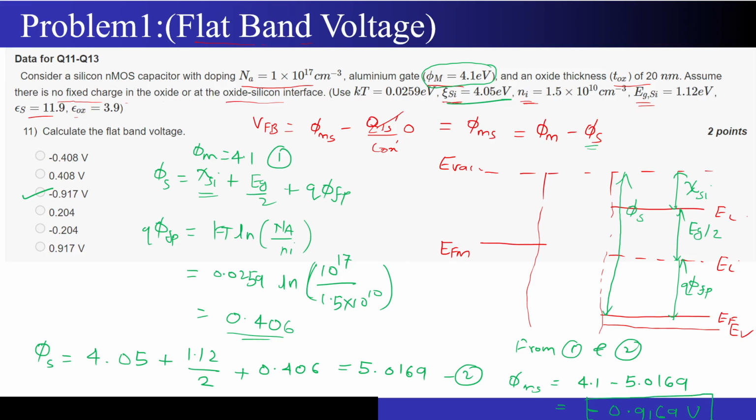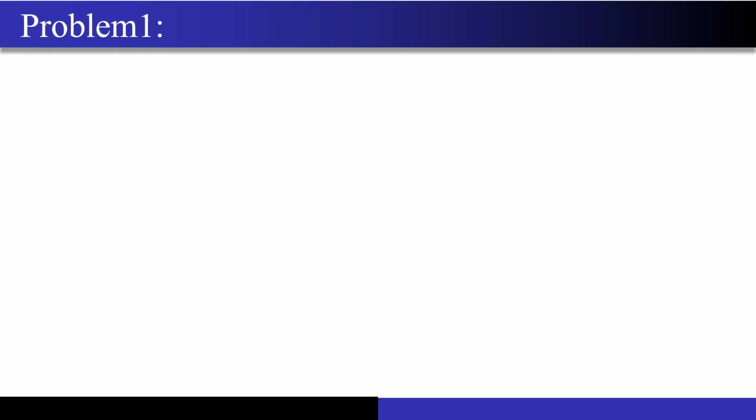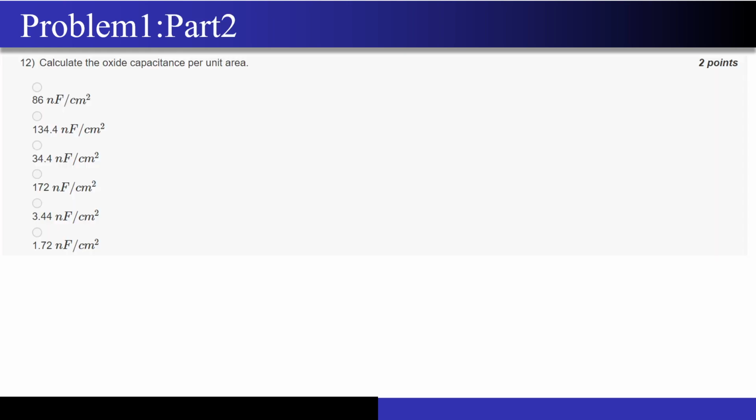I will be just rushing ahead now to the next numerical, because there is really one very important numerical that I just want to take today, and I don't want to miss. I really don't want to miss it. Correct? So now they are just asking over here the part 2, calculate the oxide capacitance per unit area. This is epsilon ox by T ox. Correct? C ox dash, this is what?